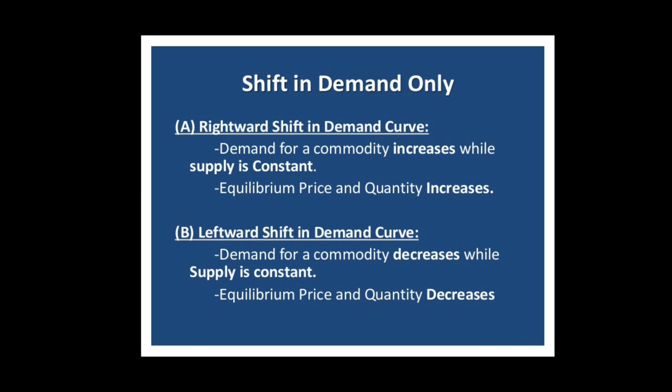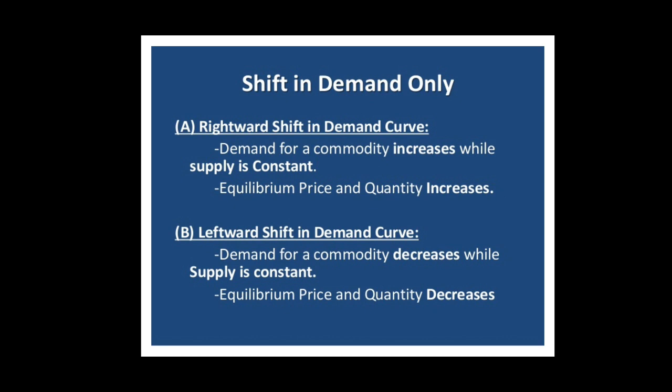Let us first discuss the effect of change in demand on equilibrium price and quantity keeping supply constant. As already told you, the change in demand may be either increase in demand or decrease in demand.